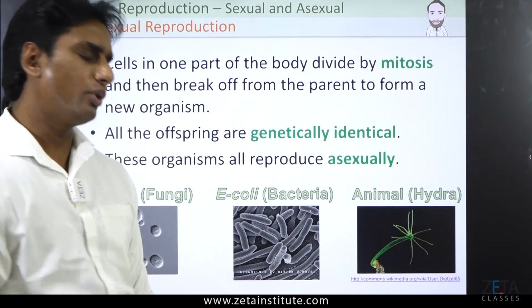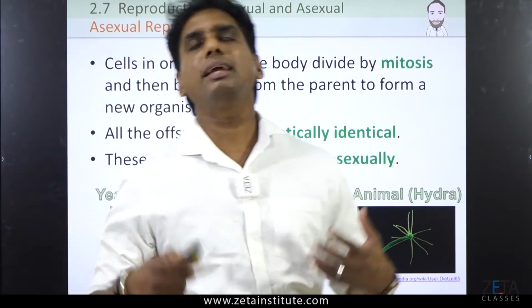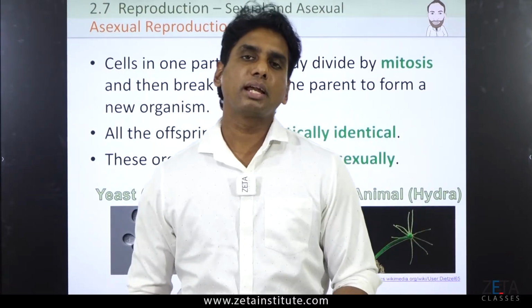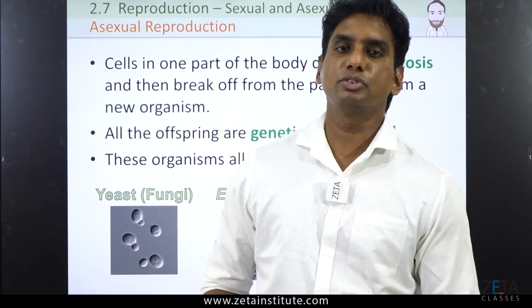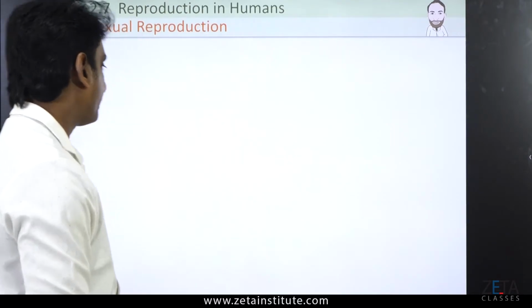I am not saying that these are the only examples. You can think of any examples of microorganisms or lower organisms or invertebrates which reproduce asexually.